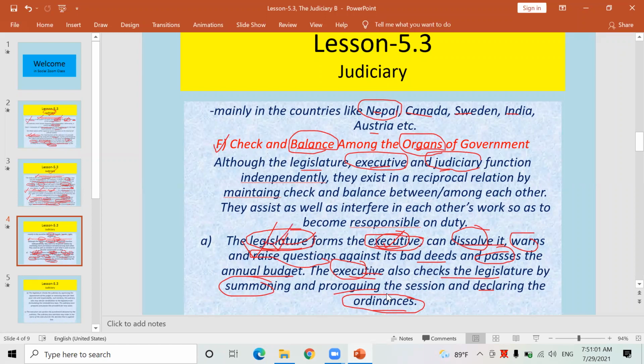But actually, lawmaking work is sometimes done by the executive also, when there is no session of the legislature, when there is no meeting of the legislature going on. If they require an urgent law, a new law to solve a new case filed in any court, at that time an ordinance can be issued by the executive as well, although it is the work of the legislature. In this way, legislature and executive check and balance each other's power.